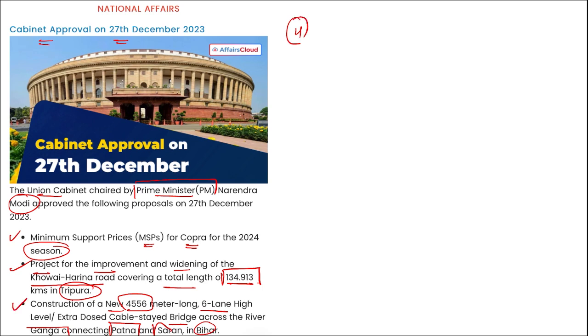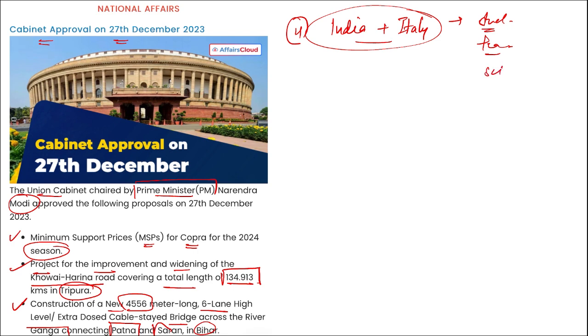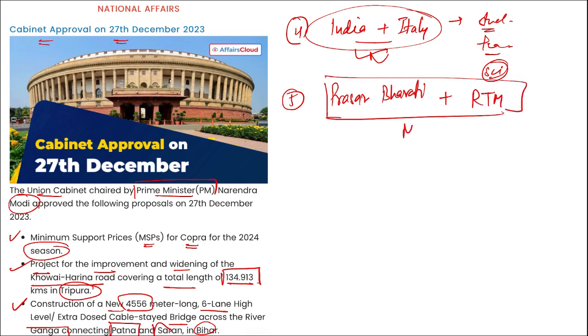Fourth is migration and mobility agreement between India and Italy. And if you remember, few days back also we have discussed that student exchange programs will be initiated, teachers exchange programs will be initiated, scientists exchange programs will be initiated between India and Italy, so that the cultural exchange can happen between these two countries. And fifth, you need to remember that MOU between Prasar Bharati and Radio Television Malaysia has been recently signed. This is important, take a note of it.